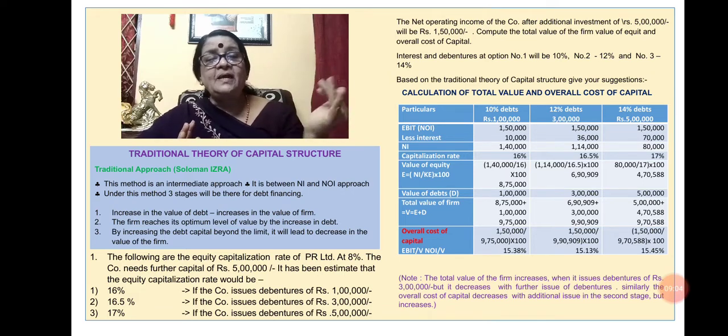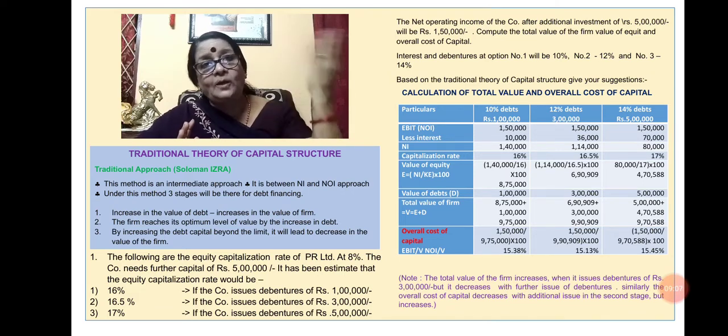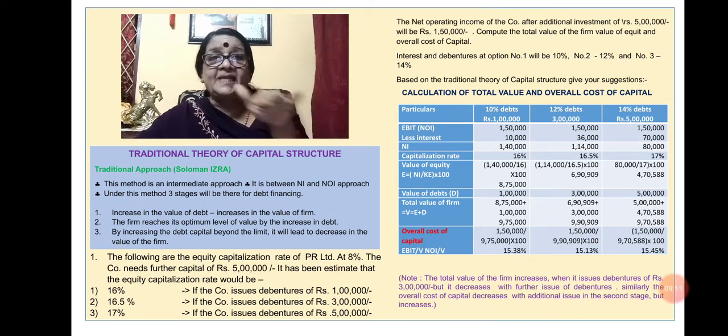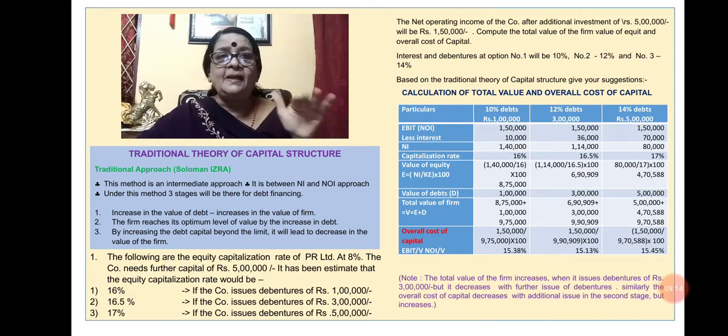And in the third stage, when the value of the debt goes beyond the limit, what will happen? Your cost of capital will be the highest. So the second stage will be the optimum level.